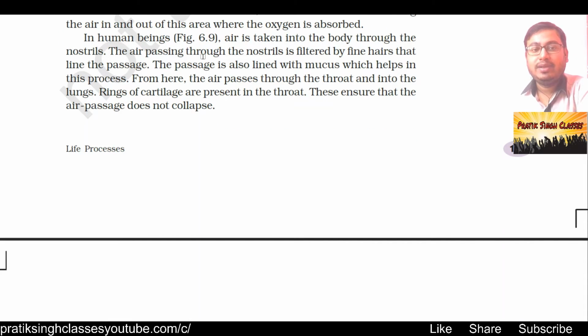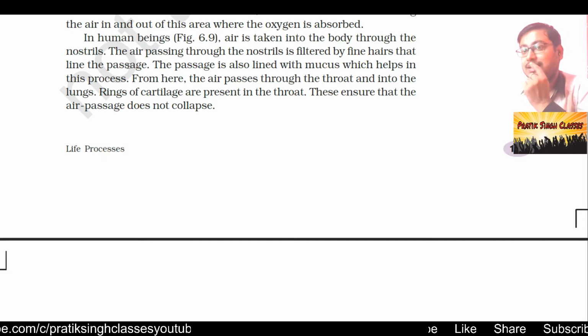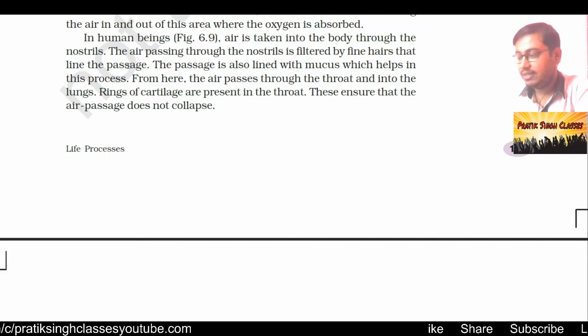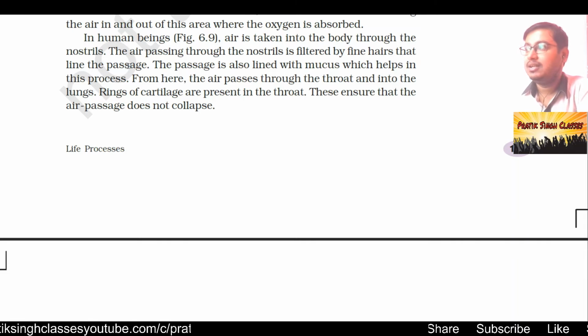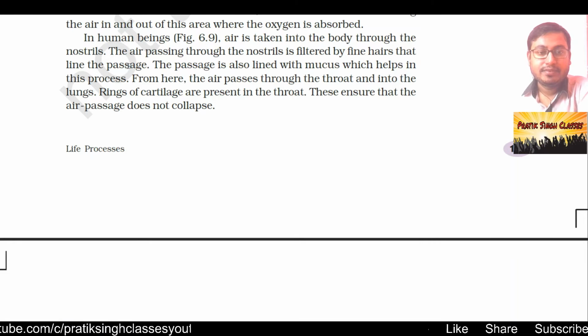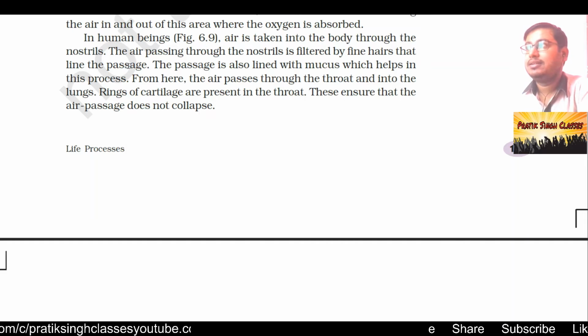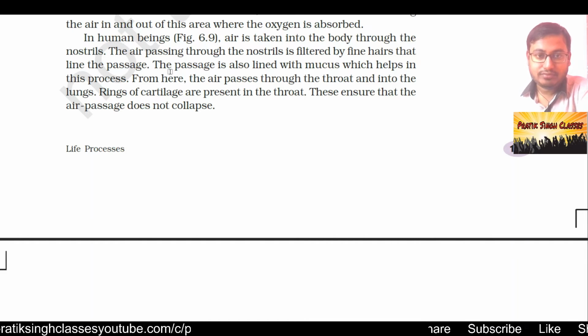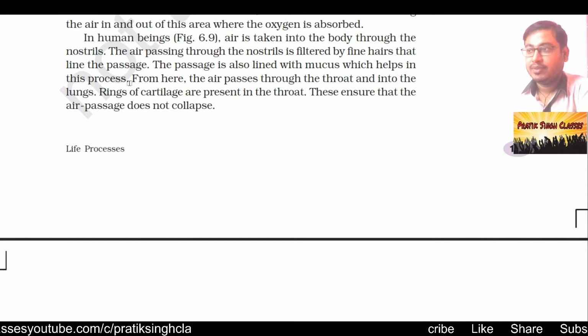In human beings, air is taken into the body through the nostrils. The air passing through the nostrils is filtered by fine hairs that line the passage. Means inside the nostrils there are very fine hairs which filter the dust mites or any other type of organisms which are not visible to our eyes, and then release the clean air to our lungs. The passage is also lined with mucus, which helps in this process, so that the dirt particles stick to it and then it comes out.